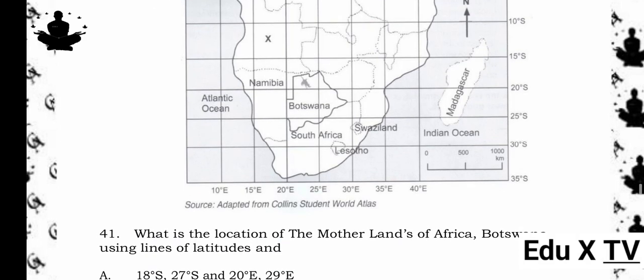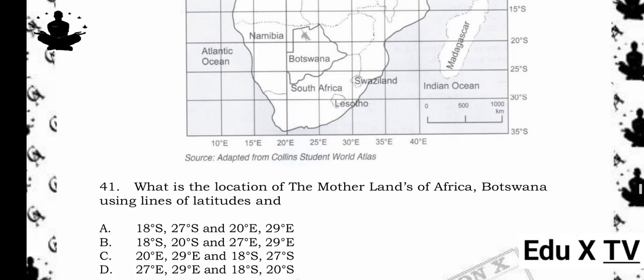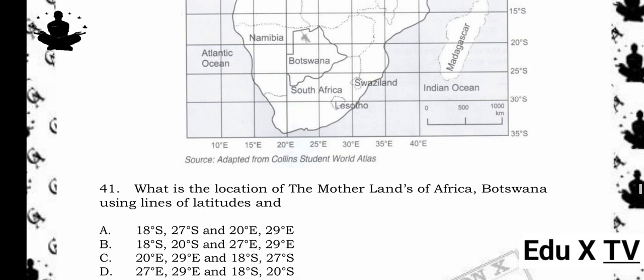41. What is the location of the motherlands of Africa, Botswana using lines of latitudes in A. 18 degrees south, 27 degrees south and 20 degrees east, 29 degrees east.